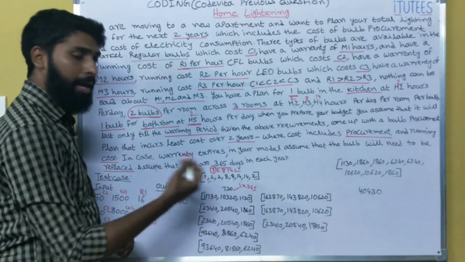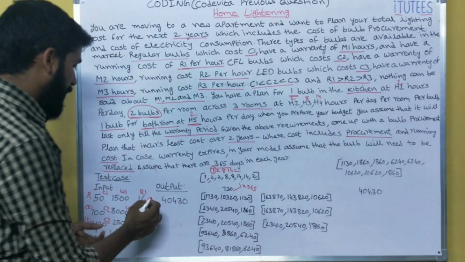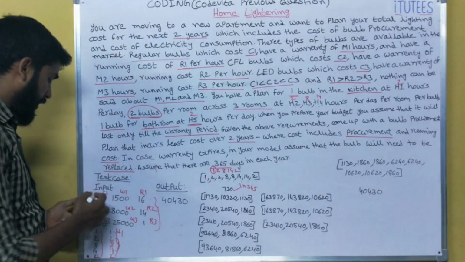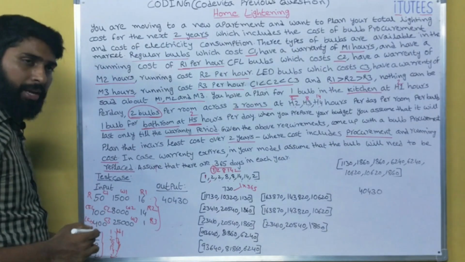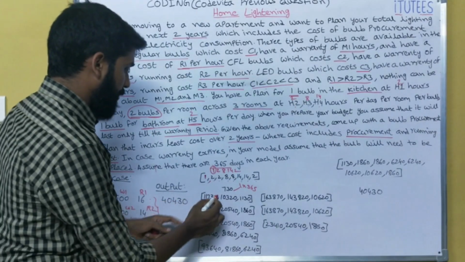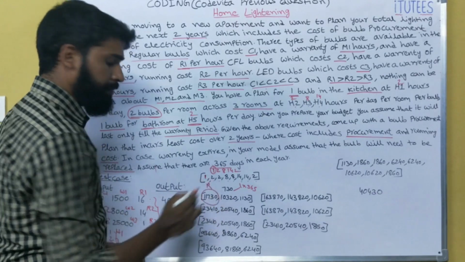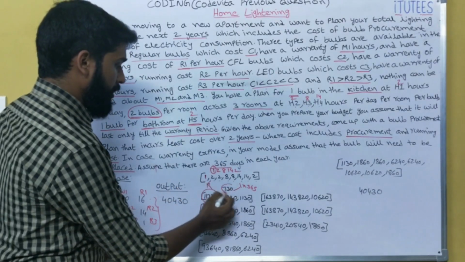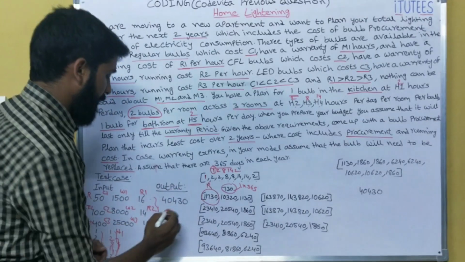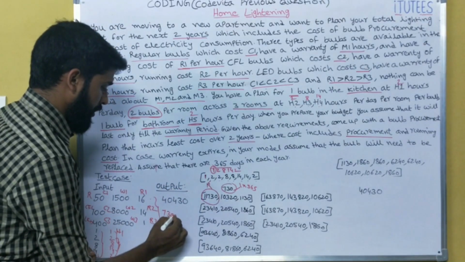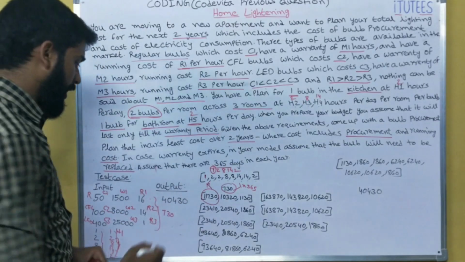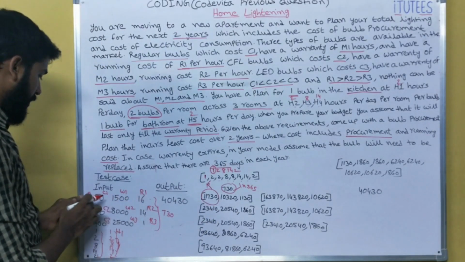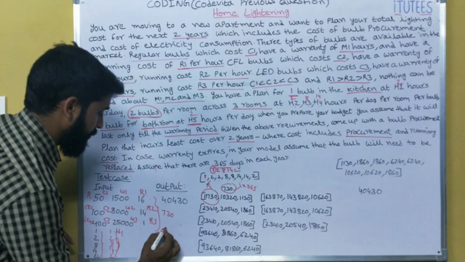Okay. So now I am calculating the cost for each bulb. I consider all the bulbs: regular bulbs, CFL bulbs and LED bulbs. First, this is for the regular bulb. So how can I find the cost? How many hours? In 2 years, 730 hours. And what is the cost of procurement? 50 rupees.